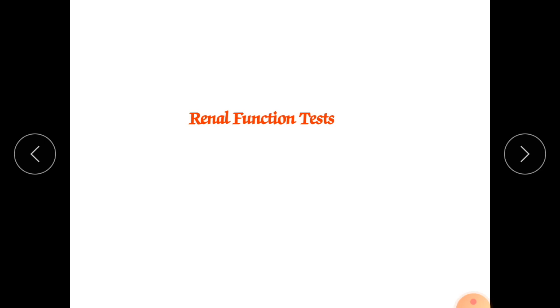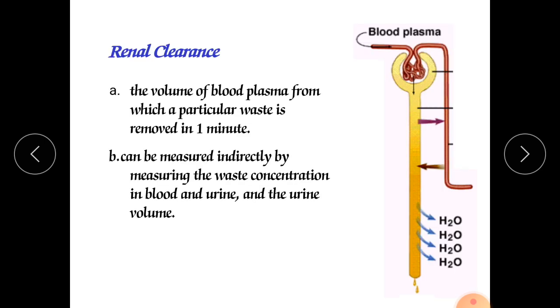Renal function test. Renal clearance. The volume of blood plasma from which a particular waste is removed in 1 minute. So within 1 minute, how much excretory waste material is removed from our blood, that is nothing but the renal clearance.